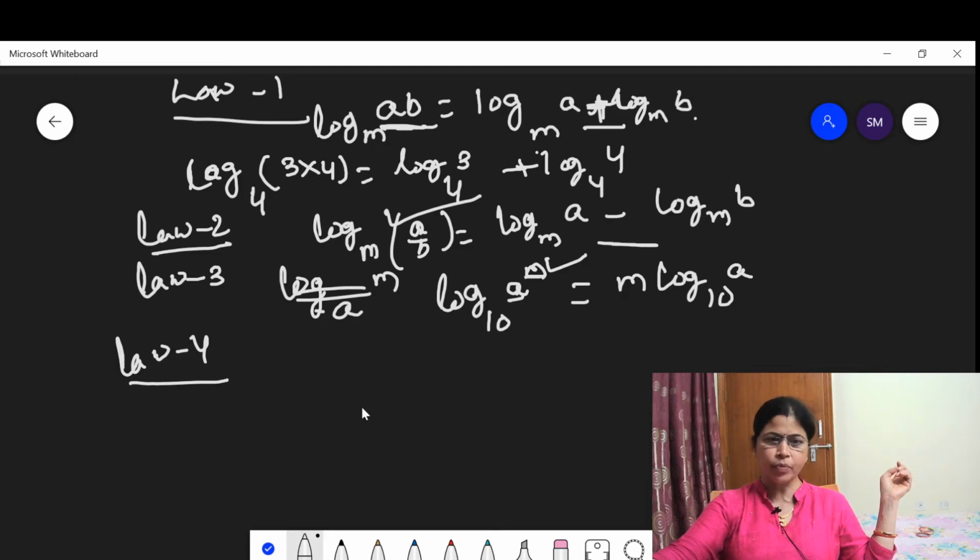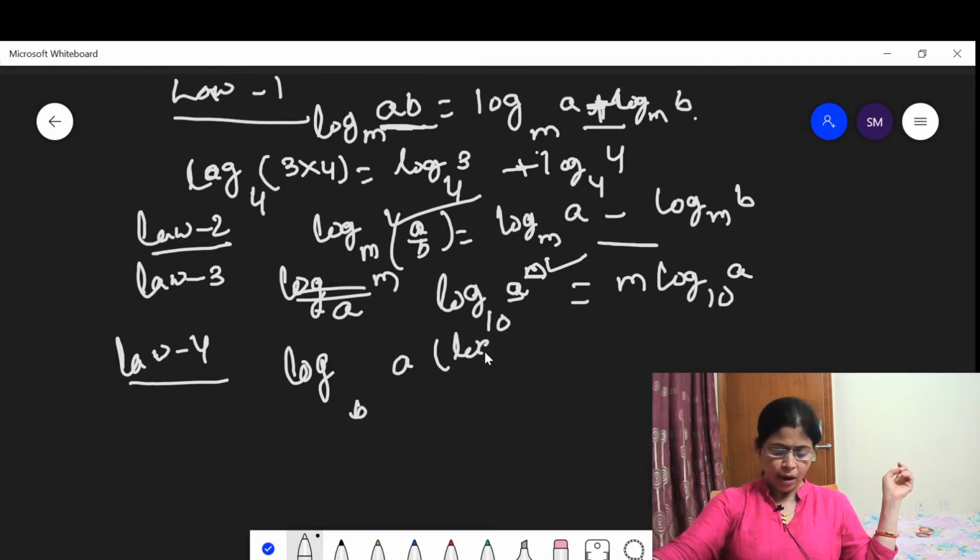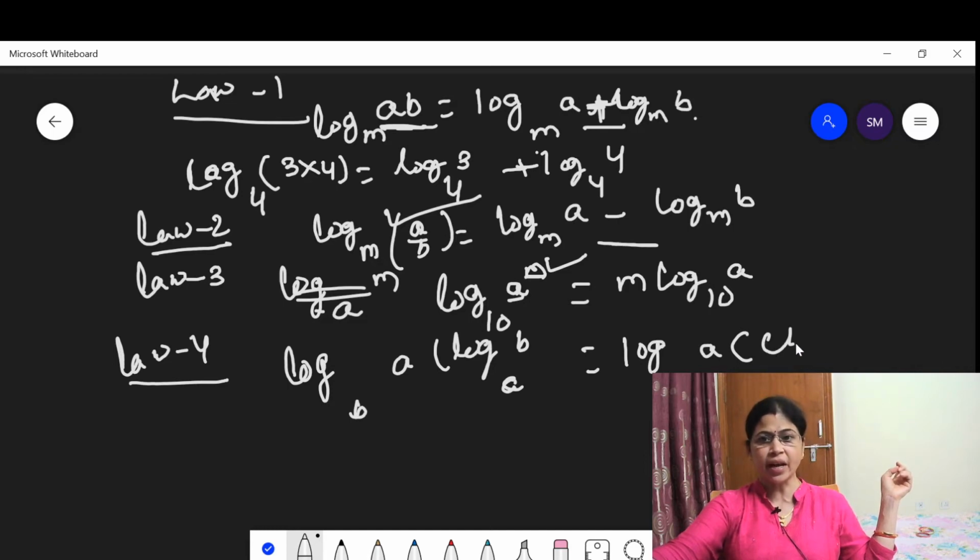logarithm of A base B, which can be written as log C A upon log C B. Then the chain rule. What is the chain rule?